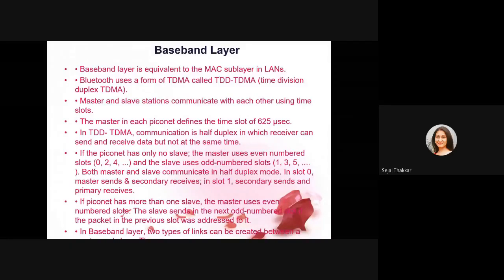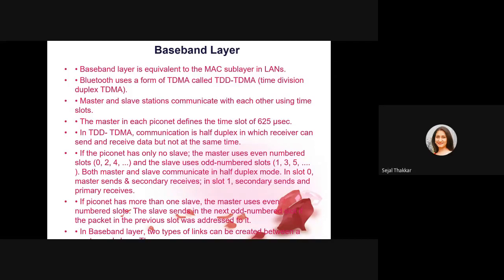frequency hopping spread spectrum. Communication is half duplex in which receiver can send and receive the data, but not at the same time. As we know that if I'm sending some photos to some other Bluetooth person, he has to wait until he receives the whole data. Because communication in both directions in parallel is not possible, full duplex is not possible.